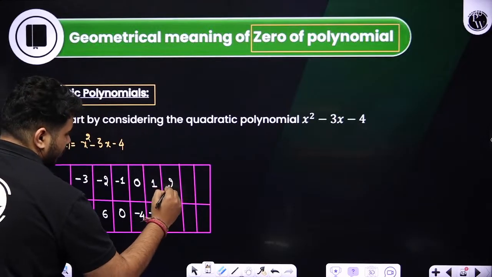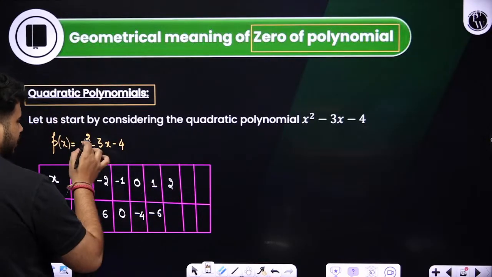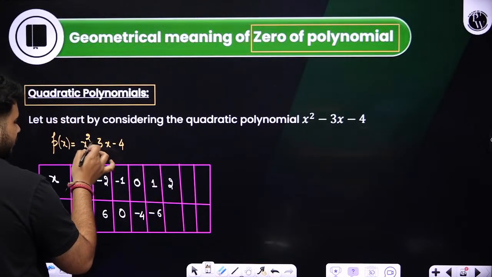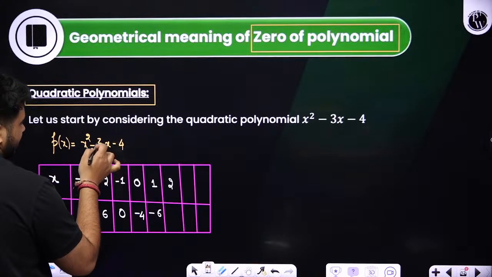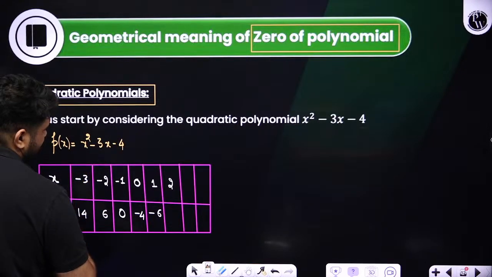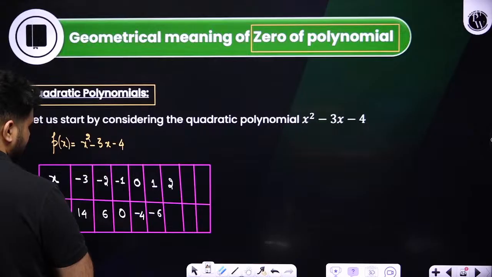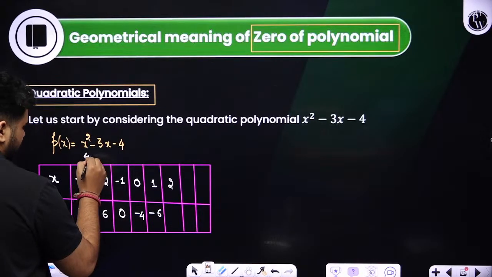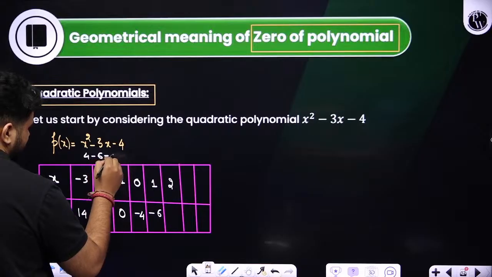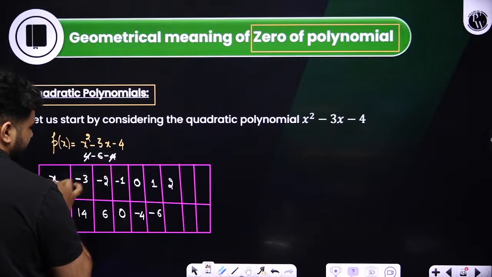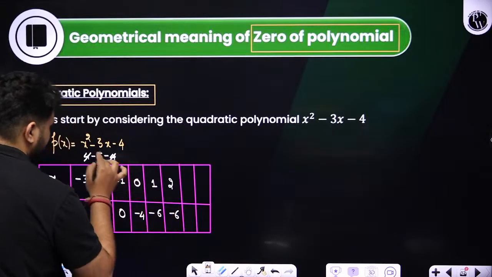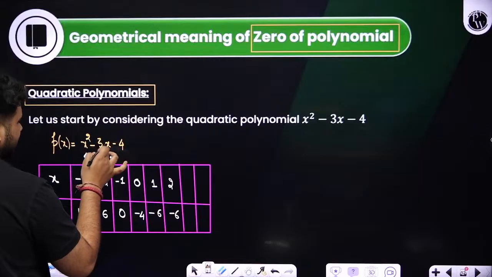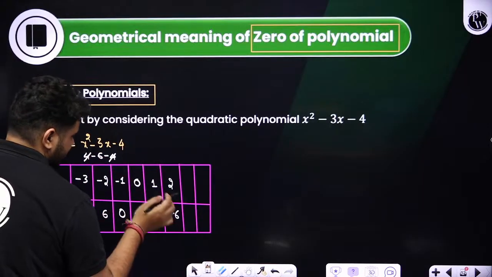If I take 2 over here, students, 2 square will be 4. 4 minus 6 minus 2, minus 2 minus 4 will be nothing but what? Okay, minus 6 comes. Here if I keep 2, it will be 4. 4 minus 3 2s are 6 minus 4. Yes, this will get cancelled. Again we'll get minus 6. If I keep 1, 1 minus 3 minus 4, yes, that is also minus 6 over here.